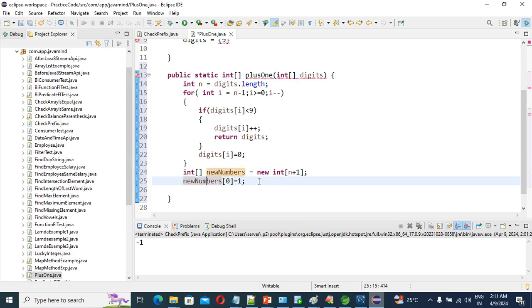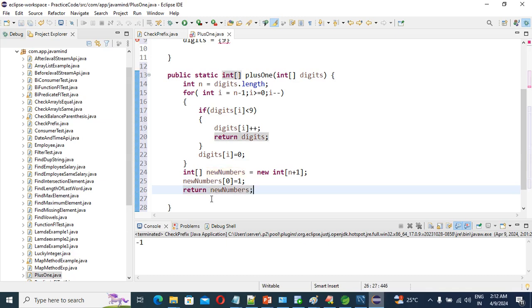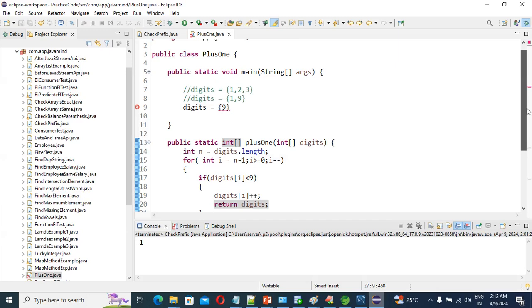Right? And then return these new numbers. Okay. So it will fulfill our criteria.